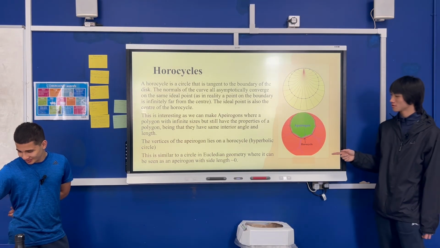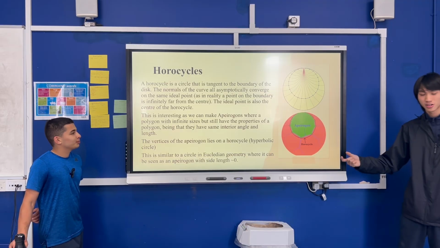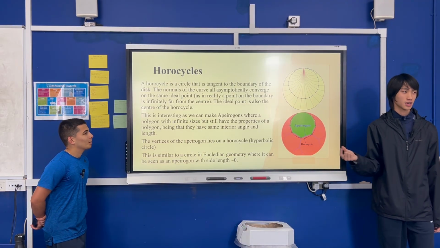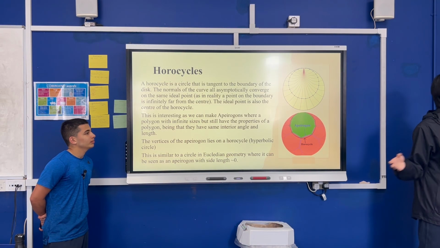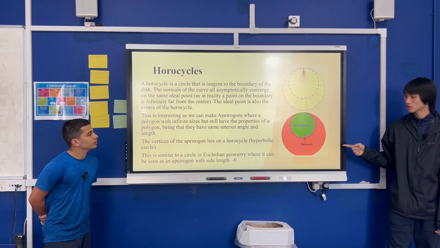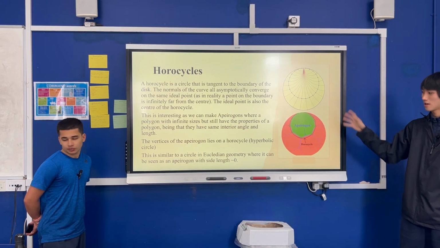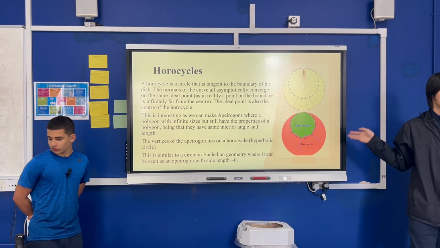So an apeirogon is just a polygon with infinite sides. And technically, in Euclidean geometry, a circle is an apeirogon, because you can have infinite sides of length 0. But in this example, it's actually a useful case where we could make an apeirogon with a finite side length. And the angles are the same, and it satisfies everything of what a polygon is.